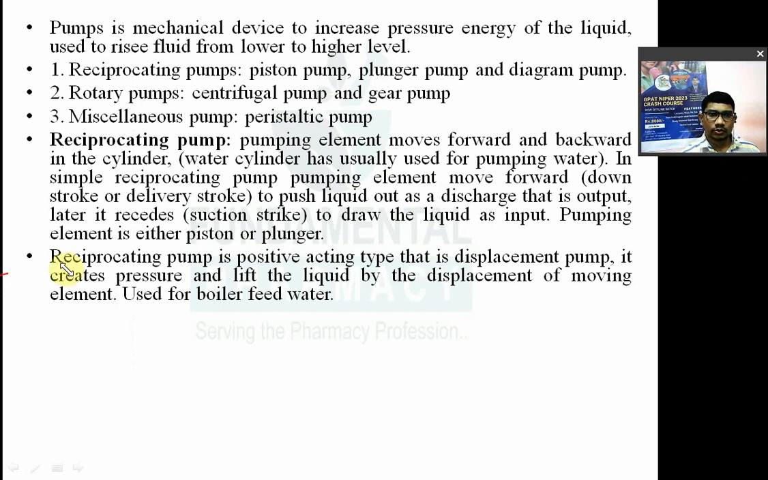Reciprocating pump क्या है? It is a positive acting type pump. Also, it is a displacement pump. It creates a pressure. A reciprocating pump क्या करता है? It creates a pressure and lifts up the liquid. Pressure create करता है, उसकी वजह से liquid को ढकेलती है, lifts up the liquid by displacement type of moving element. That's why it is known as a displacement pump. Reciprocating pump is a displacement pump because ये displace करता है, ठीक है, सक करता है, वाटर को सक करेगा, प्रेशर से ढकेल देगा आगे. डिस्प्लेसमेंट.